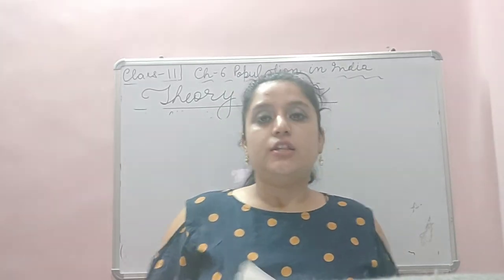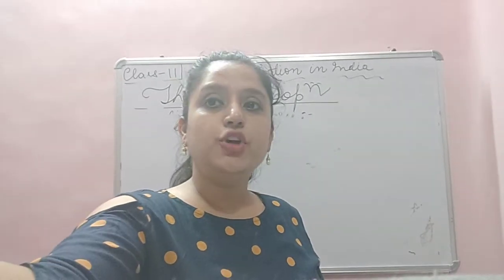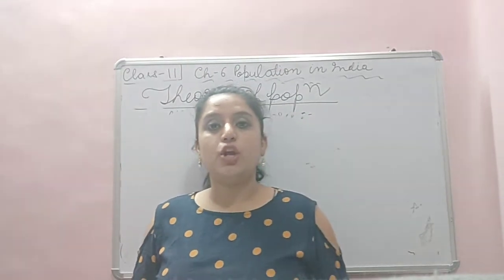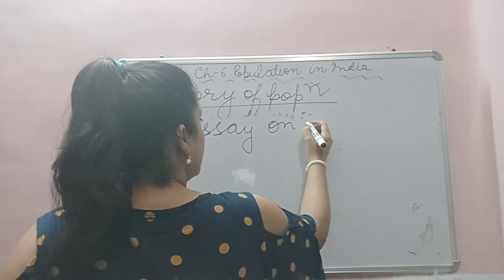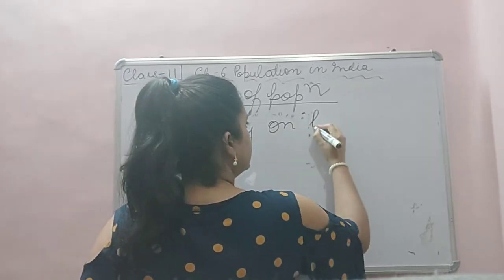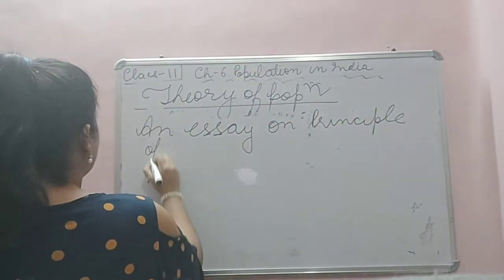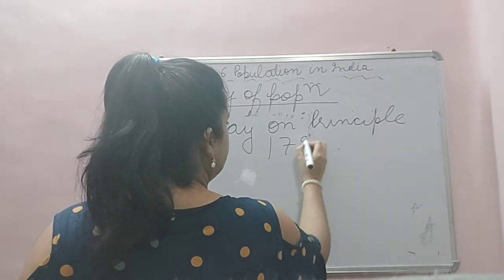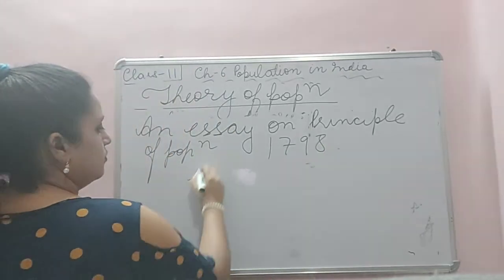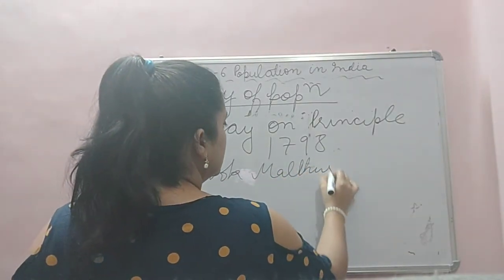The book name of Malthus you have to learn. Name of the book is An Essay on the Principle of Population. This was the book which was published in 1798. Book of Malthus. You have to learn.